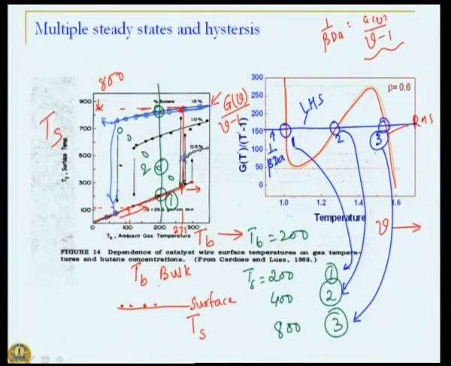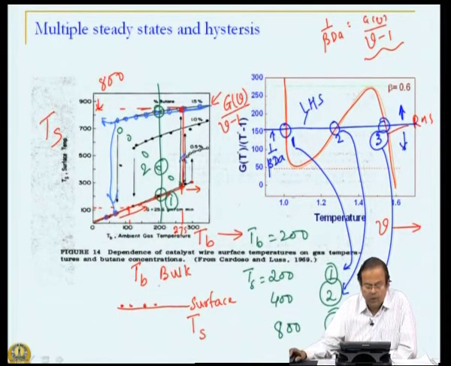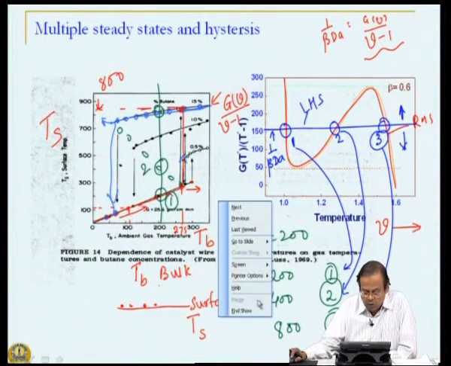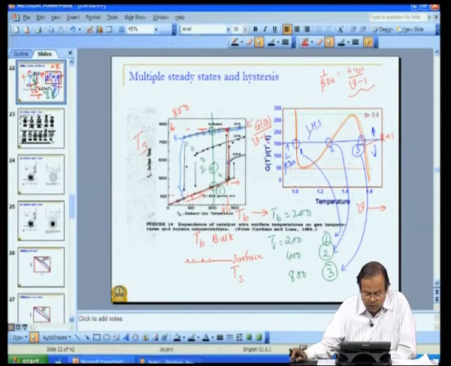The only thing remaining is to change the bulk temperature. Here now what do we change? We change this constant. So this line will go up or down depending upon the values of 1 over beta into Damkohler number. Now how is the Damkohler number related to bulk condition?